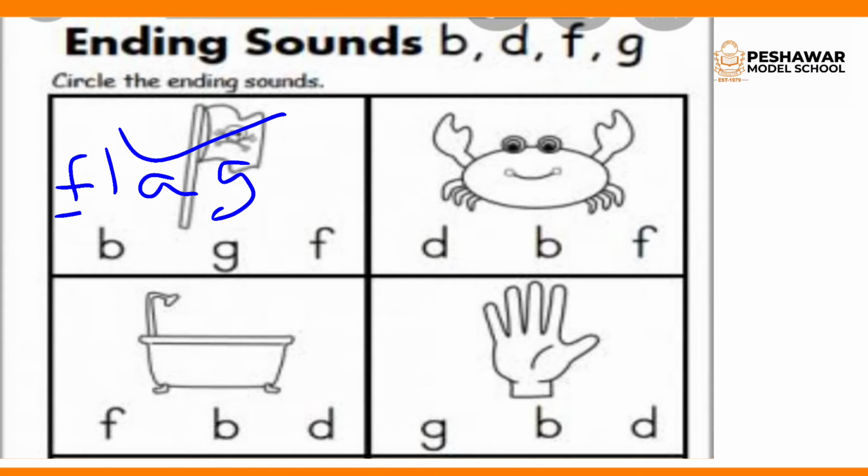And this is an activity about the ending sound. So what is the ending sound here? The ending sound here is G, because flag ends with G and the sound of G is G, so G is the ending sound. Here B is present, G is present and F is present. So the ending sound is G, so we will encircle G.